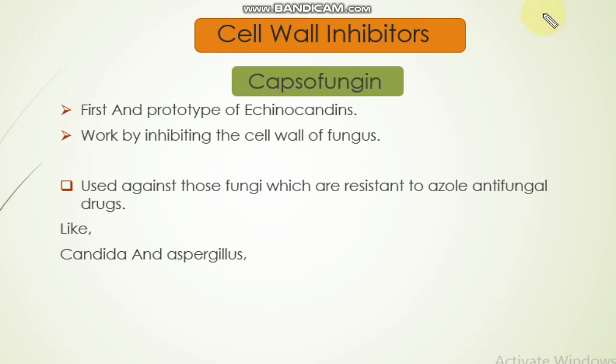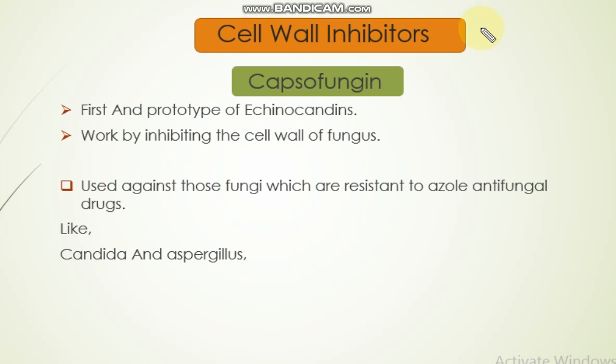Those drugs which act on the cell wall of the fungus or fungi are known as cell wall inhibitors. Simply, we consider that those drugs which target the cell wall of the fungi, which interfere with the synthesis of the cell wall, are known as cell wall inhibitors. For example, Caspofungin, Micafungin, and Anidulafungin. So that's the introduction of the cell wall inhibitors.